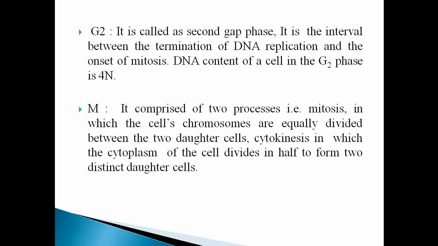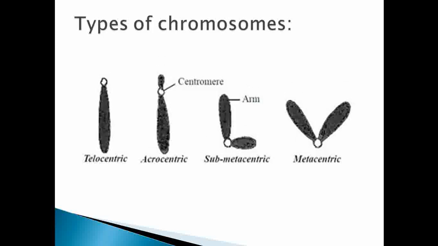It is called cytokinesis. Due to cytokinesis, there is a formation of a cell plate in between the two daughter cells. Then next we see the types of chromosome and the centromere. First we see what is a centromere. The centromere is the point of attachment of the sister chromatids.